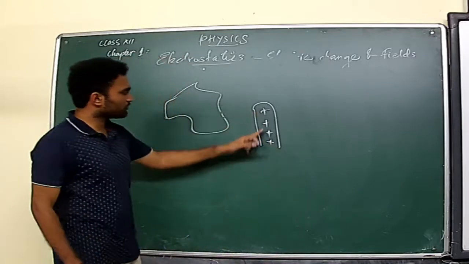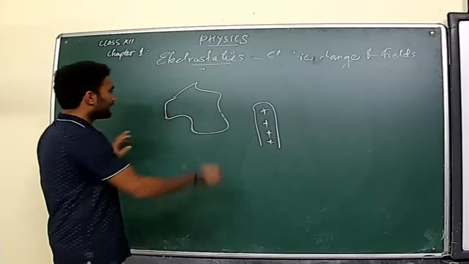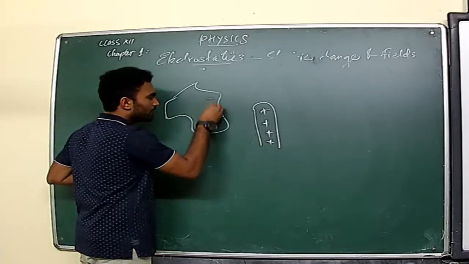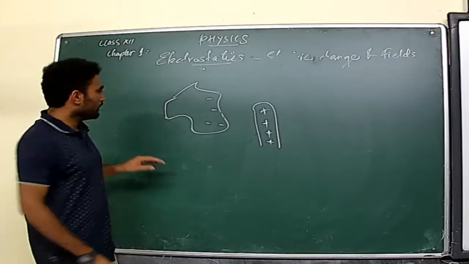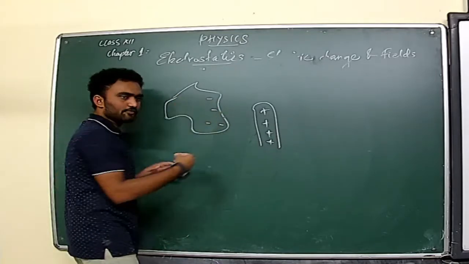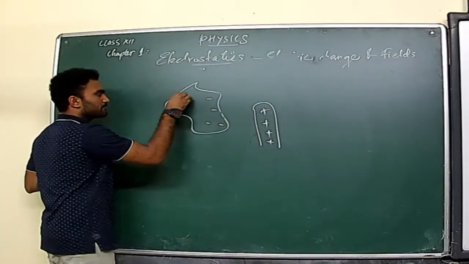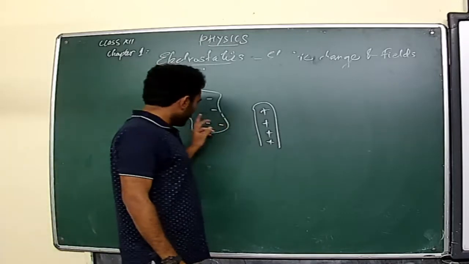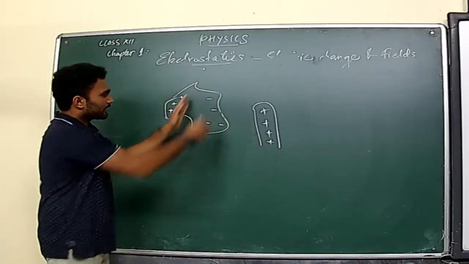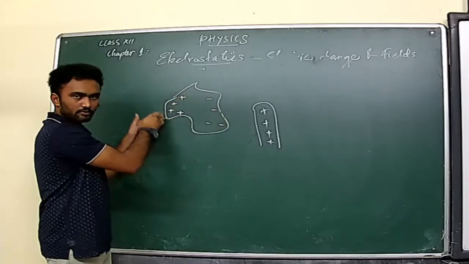But due to the presence of the positively charged rod near this uncharged body, the electrons of the body will move towards this side. Clear? And correspondingly, we know that like charges repel each other, so the positive charges will move to the other side. Now you can see there is an electron cloud on this side and a positive cloud here.